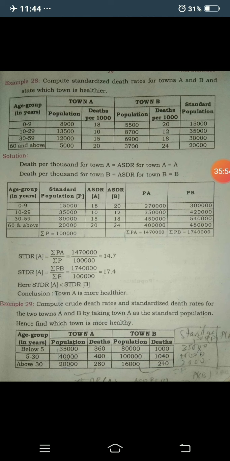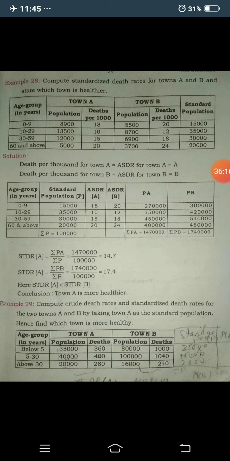So by using these two, you need to calculate capital PA and capital PB. First you need to take the standard population. The total standard population is 1 lakh here. After that you need to multiply with the corresponding age specific death rate.